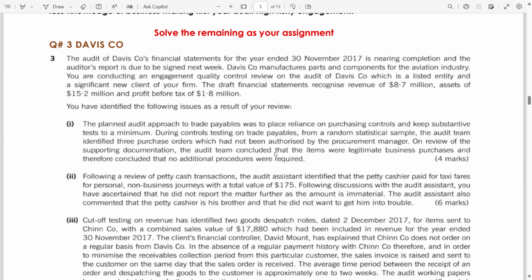Means there is no authorization, no signature, no approval. On review of the supporting documents such as GRN, the audit team concluded that the items were legitimate business purchases and therefore concluded that no additional procedures were required.